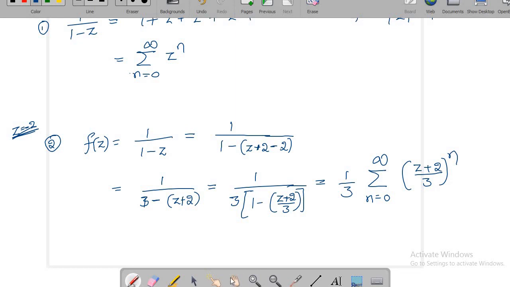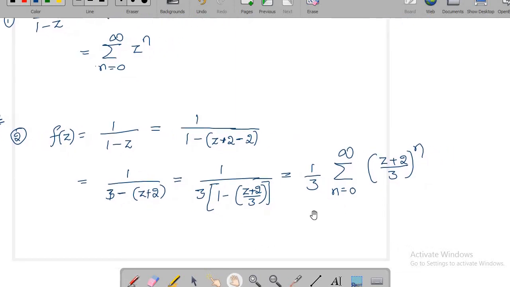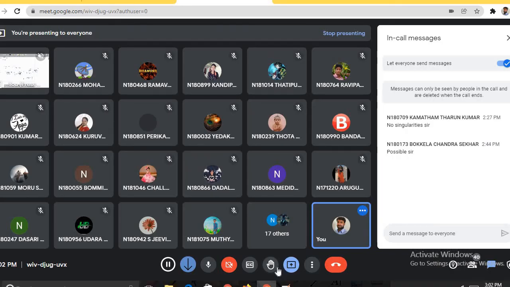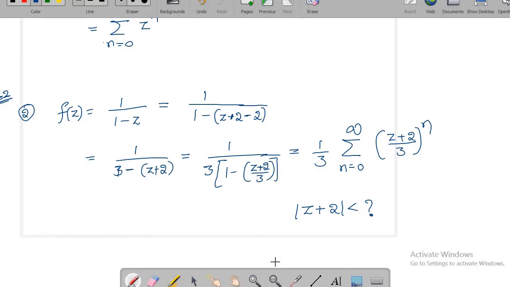Okay, now if you ask me what is the validity of this series, tell me. When mod z plus 2 which is less than, what is it I need to write? Tell me, what is that question mark? Now the radius of the open disk is nothing but the distance between the nearest singularity and the center.